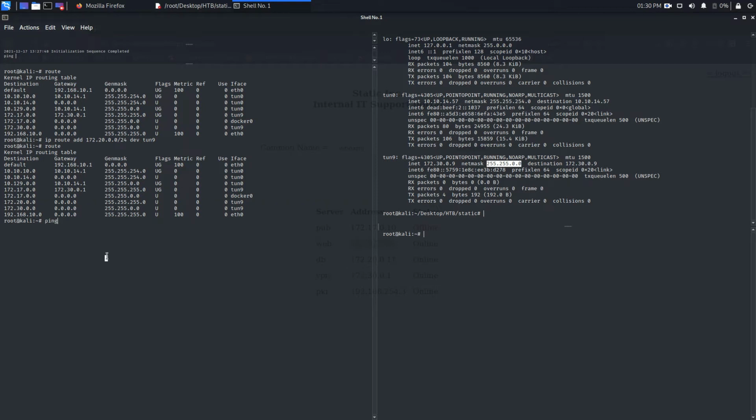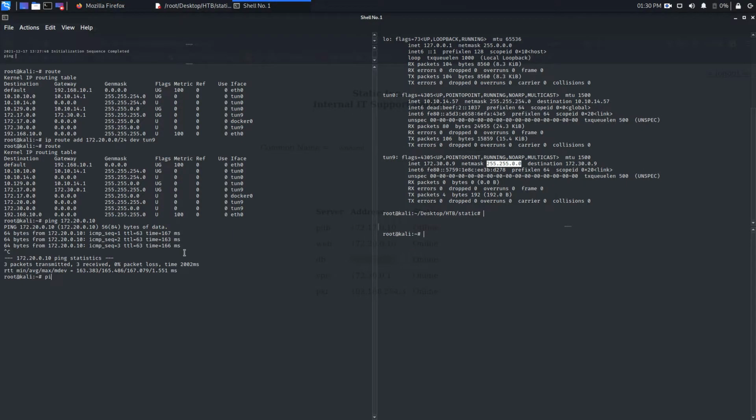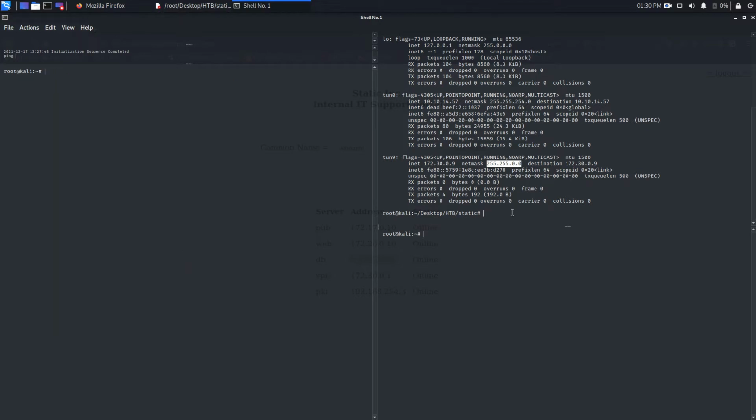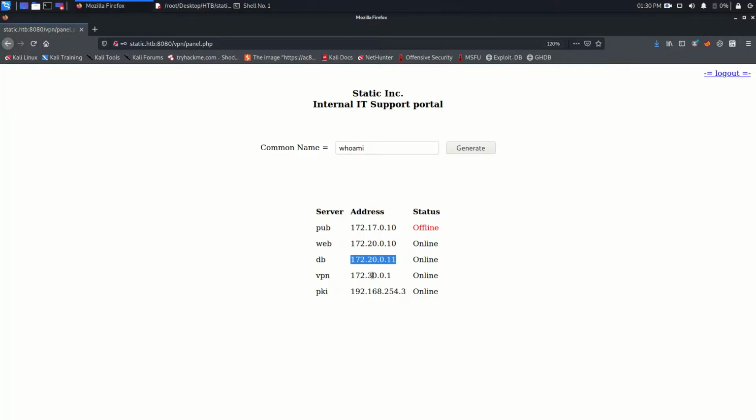Now if I try to ping 172.20.0.10, we can ping the web server. And also let's try to ping this DB server. So ping 172.20.0.11, and we can also ping the DB server. That's good. Up to now we are good. Because we can ping this server, and this server, and this server, it means we can connect with all these three.